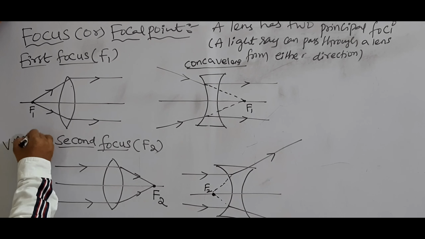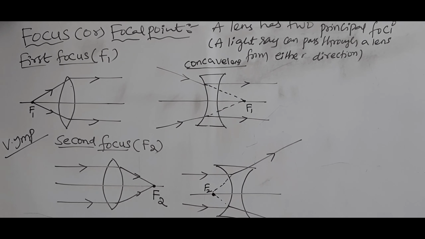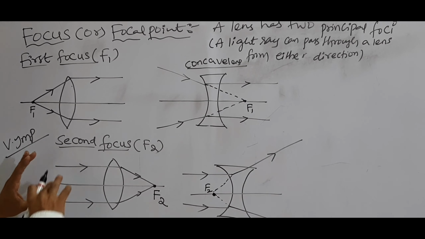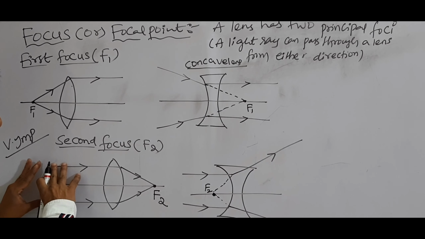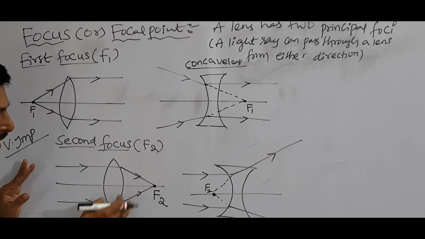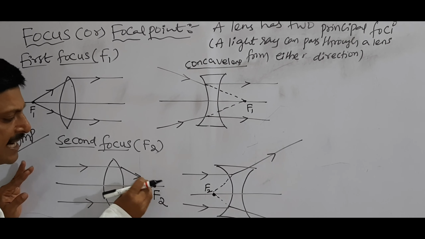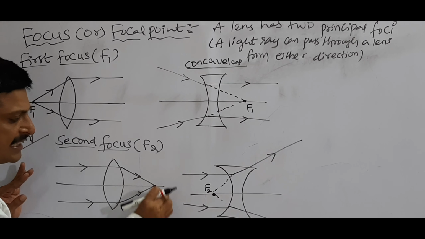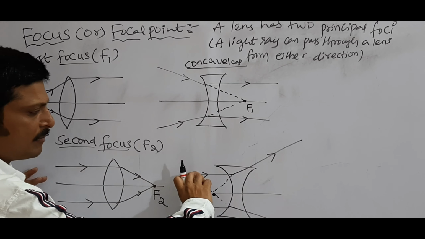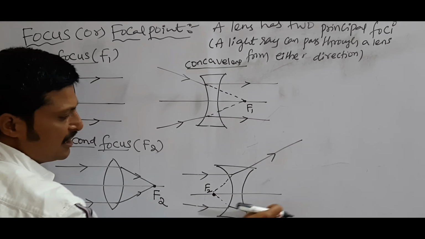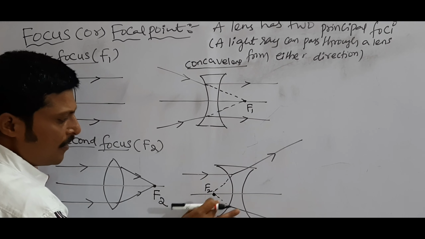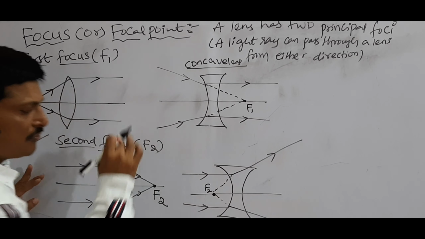So this is very important. Why? Because here we are considering second focus as our standard focus. See here, second focus means initially the rays are parallel, after refraction through lens, if the refracted rays meet at a point on the principal axis, that point is called second focus. Initial rays are parallel. After refraction, if you extended the rays, they meet at a point on the principal axis. That point is called second focus.